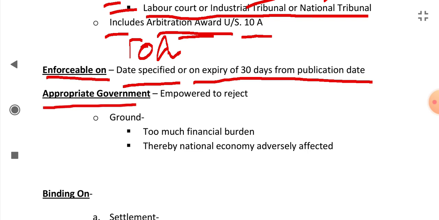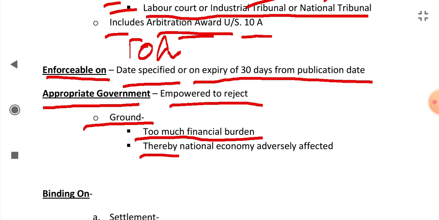The appropriate government has the power to reject the award, that is, the decision of these courts. On what ground can it reject? If the award or decision creates too much financial burden, thereby adversely affecting the national economy, on that basis the appropriate government can reject the award.